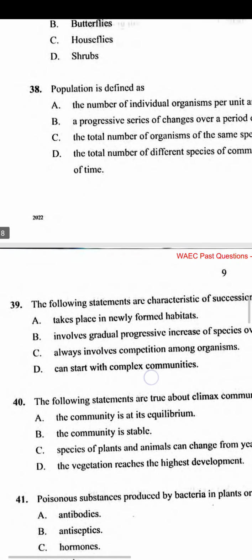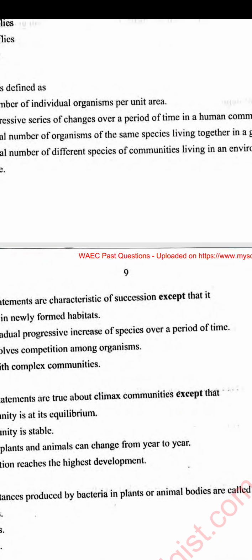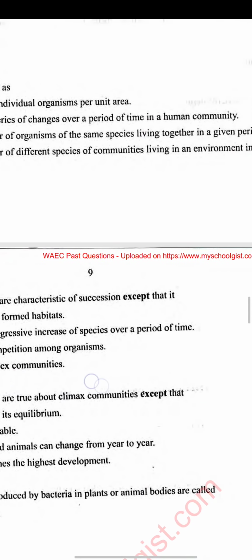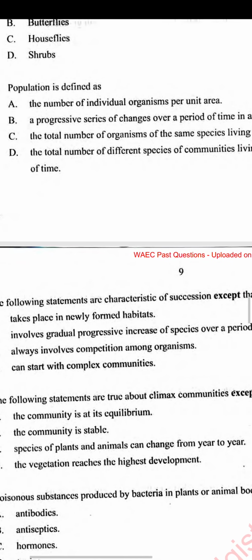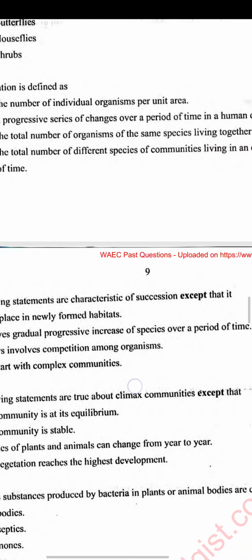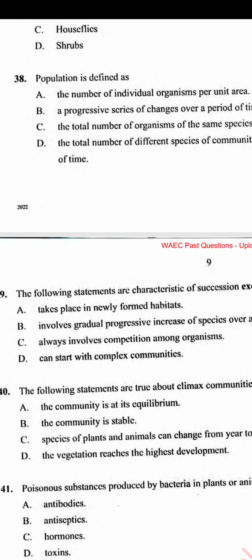The following statements are characteristics of succession, except that: it takes place in a newly formed habitat, it involves gradual progressive increase of species over a period of time, it always involves competition among organisms, and it can start with complex community.